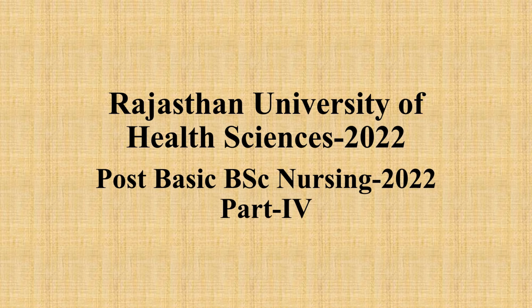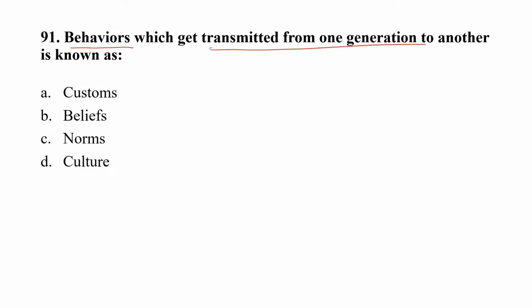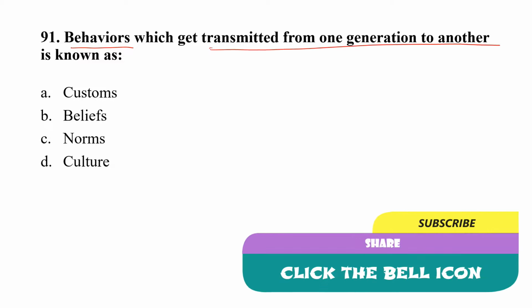Today's video is the continuation of the previous video on solved questions of Post Basic BSc Nursing 2022, conducted by Rajasthan University of Health Sciences. Question number 91. Behaviors which get transmitted from one generation to another is known as: option A, customs; option B, beliefs; option C, norms; option D, culture.